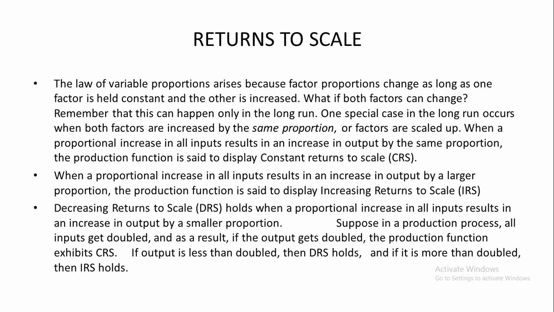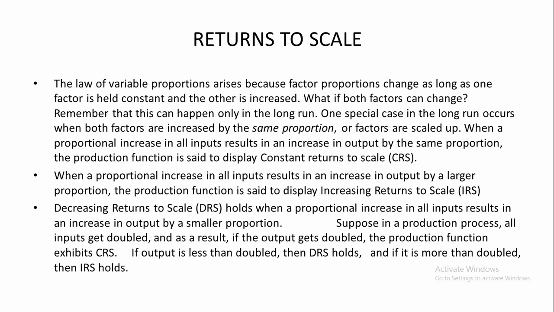Here the proportional change in inputs becomes the proportional change in output. In that case, it is constant returns to scale.